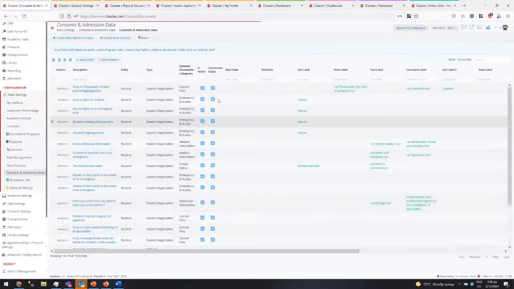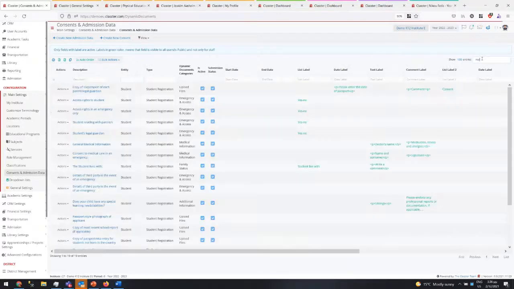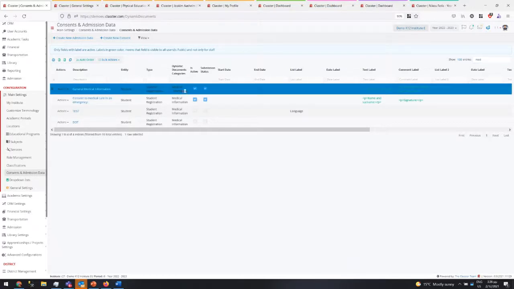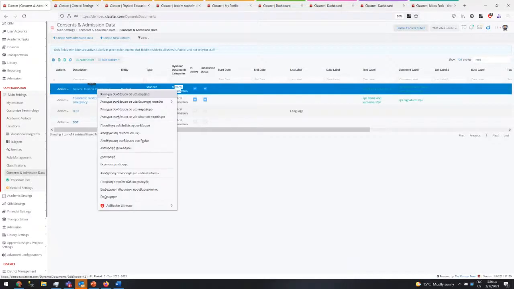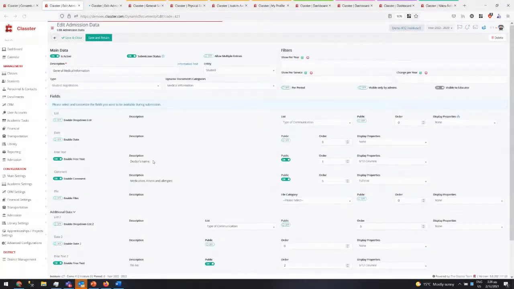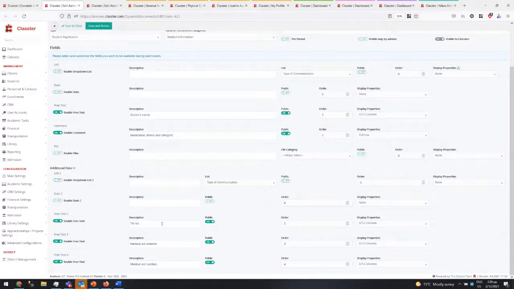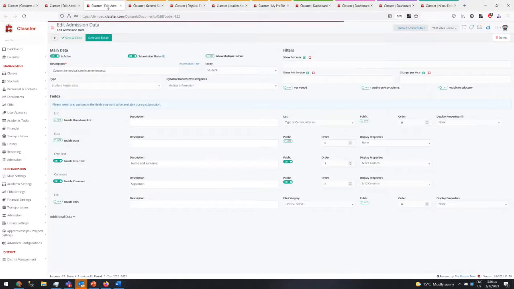So here, let's say that we have medical information. Let's filter with medical information. See here, we have 2 active medical information, and here it's the dynamic document category. If I open this in 2 new tabs, you will see that I have some fields in one admission document and some fields in the other one. So we have the doctor name, medication, illness, allergies, the telephone number, medical aid scheme twice, and then in the other one I have name and surname and signature.